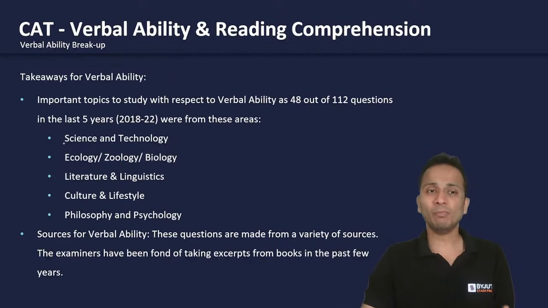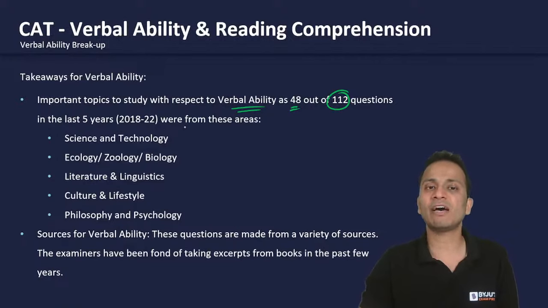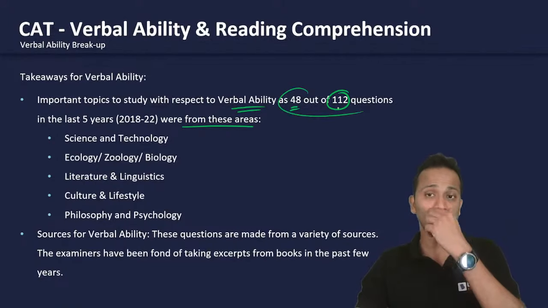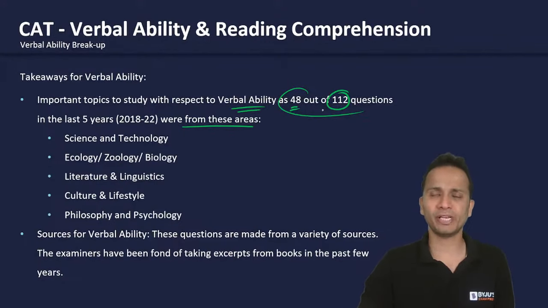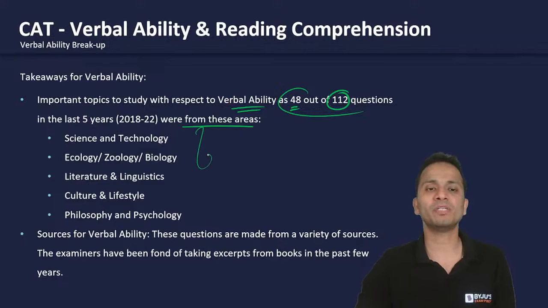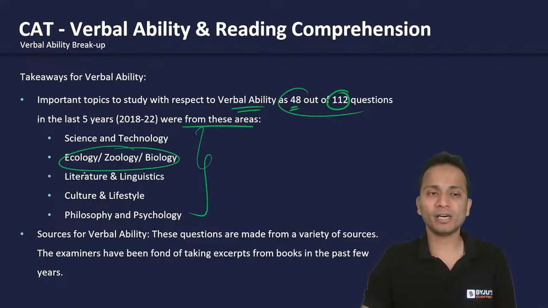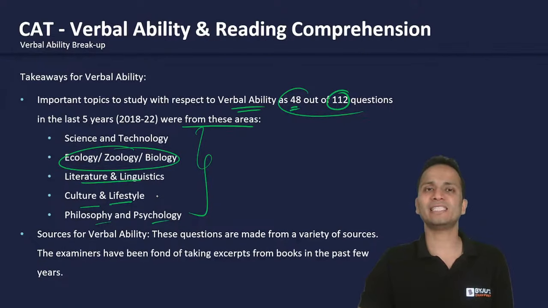Now, moving ahead, some more takeaways. Important topics to study with respect to verbal ability, as 48 out of 112 questions in the last 5 years have come from these areas. Now, 48 questions out of 112, so a mix of questions, not only reading comprehension, but questions other than reading comprehensions: para jumbles, para completions, para summary. So these are the types of questions that have come from these areas. So you can read these areas: science and technology. This area we have already covered: literature and linguistics, culture and lifestyle, philosophy and psychology. Okay, so these are some areas that you need to focus on before you enter the examination hall.